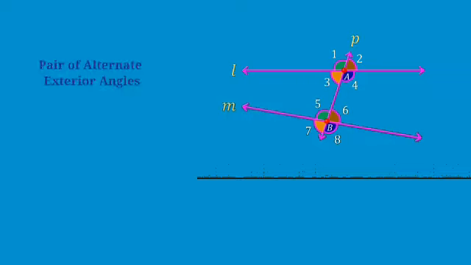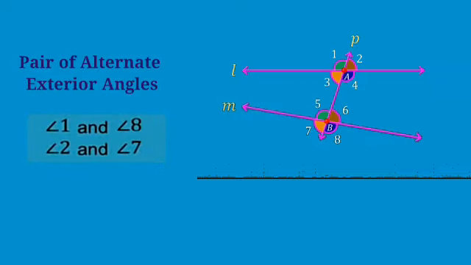Similarly, angle 1, angle 8 and angle 2, angle 7 are pairs of alternate exterior angles because they lie on the exterior of these two lines L and M. So there are two pairs of alternate exterior angles, angle 1 and angle 8, and the second pair is angle 2 and angle 7.